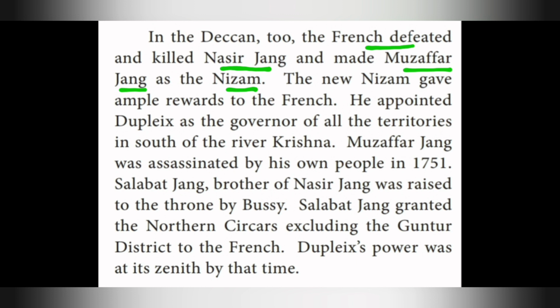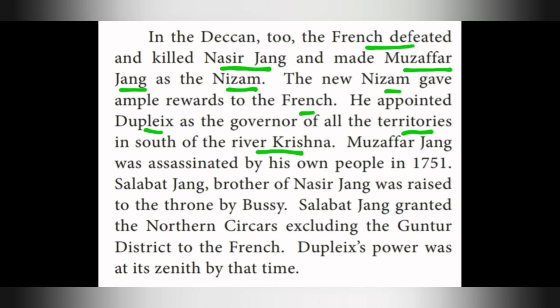The new Nizam gave ample rewards to the French. Nizam is also known as a ruler or a viceroy. He appointed Dupleix as the governor of all the territories south of the river Krishna.